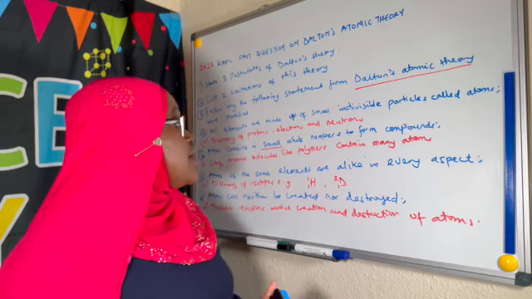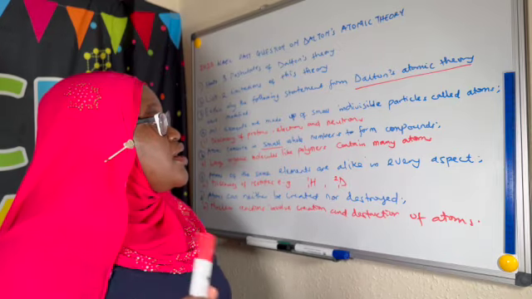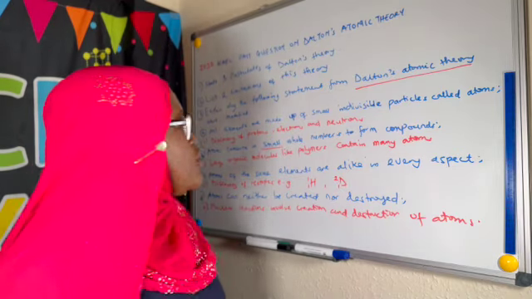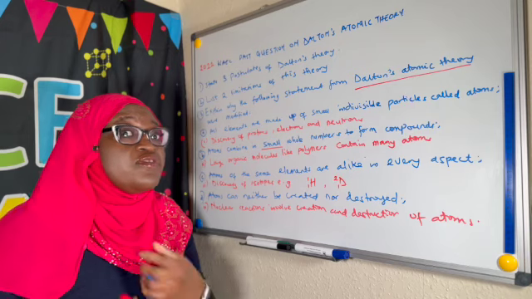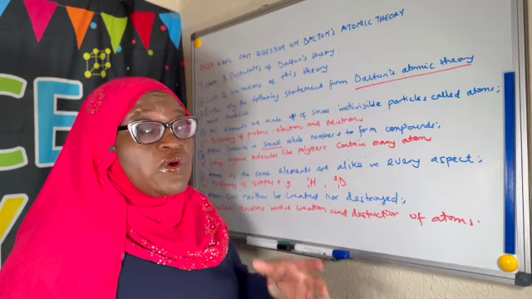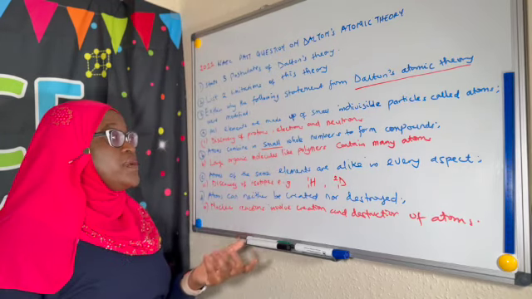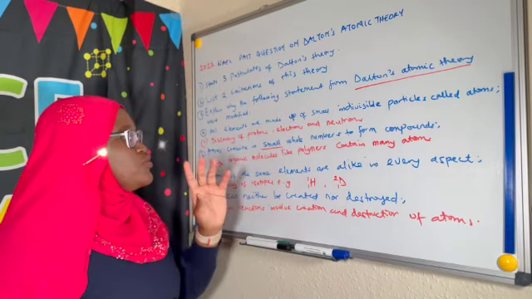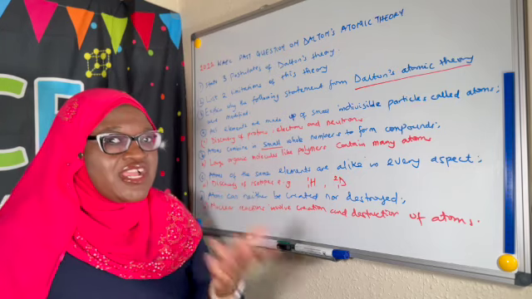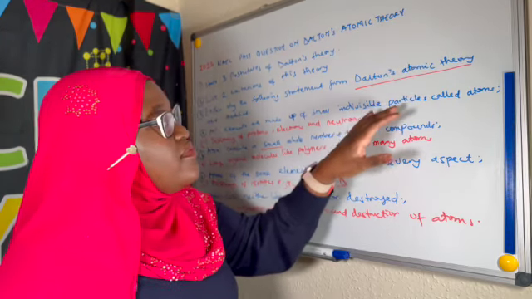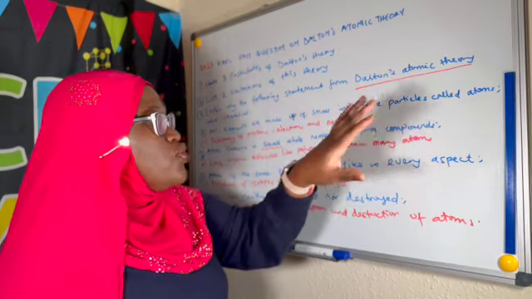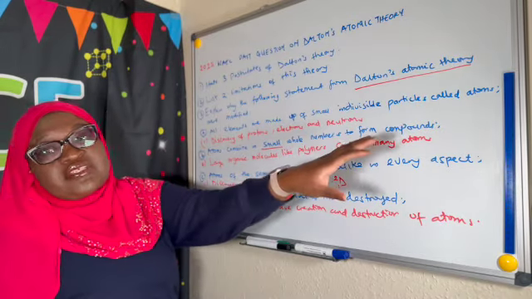The first one is that all elements are made up of small indivisible particles called atoms. The discovery of protons, electrons, and neutrons showed that atoms do contain smaller subatomic particles known as protons, electrons, and neutrons. So that made it necessary to modify this statement.